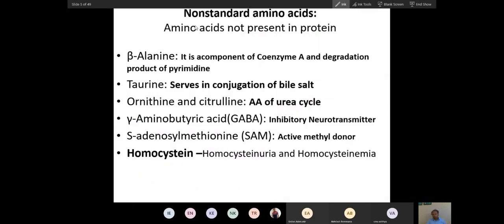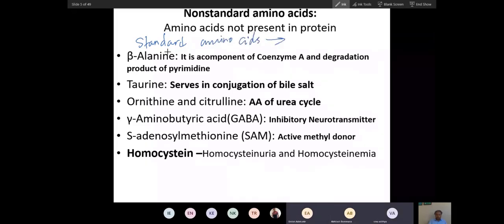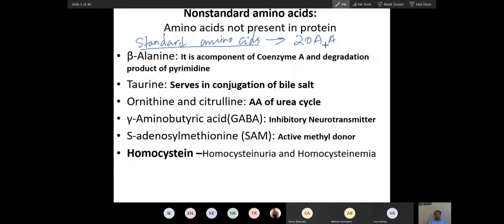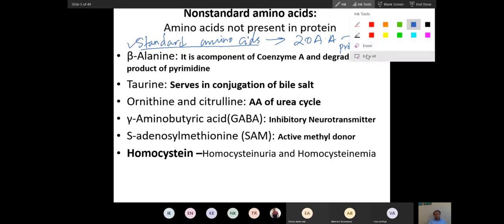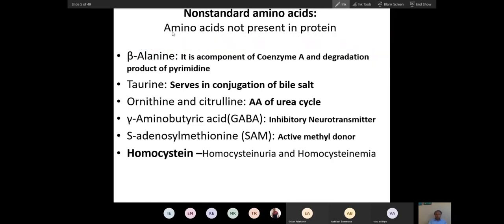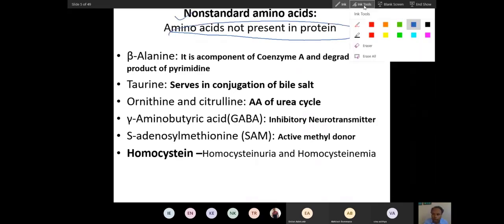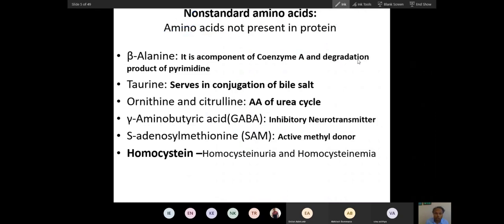Now you have already understood standard amino acids. What is a standard amino acid? These 20 amino acids are present in protein. So amino acids which are part of protein are called standard amino acids, and amino acids which are not part of protein are called non-standard amino acids. These non-standard amino acids also have very significant value. You cannot ignore them.